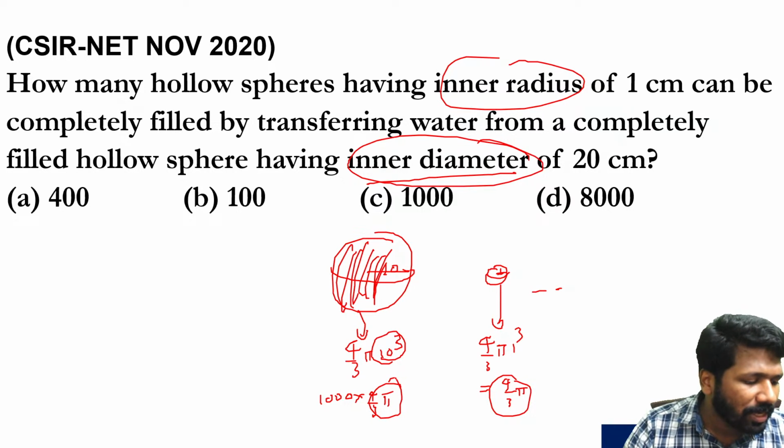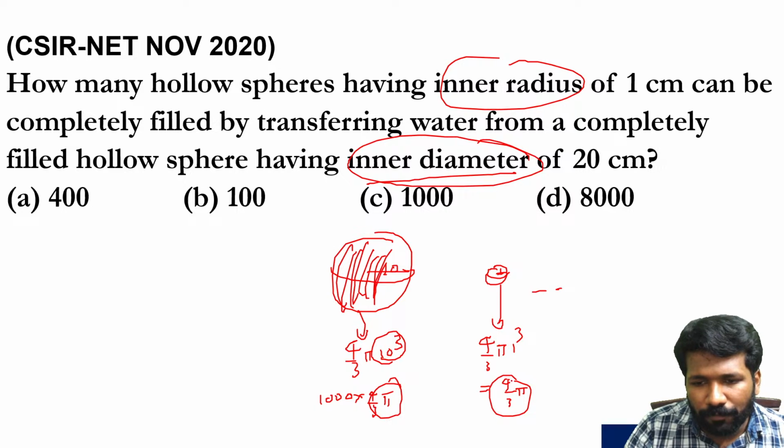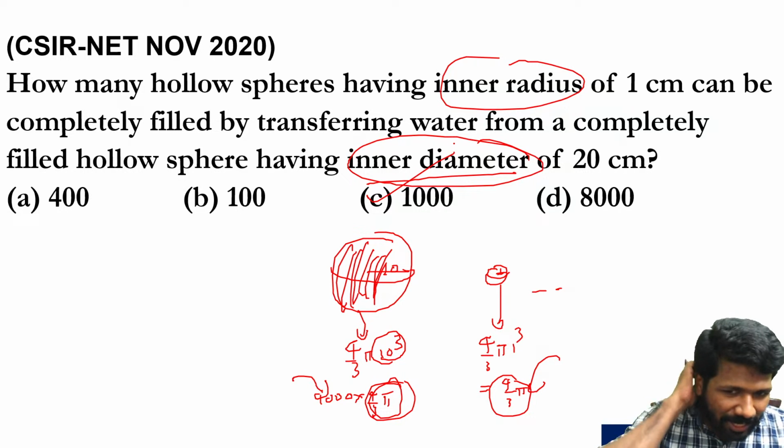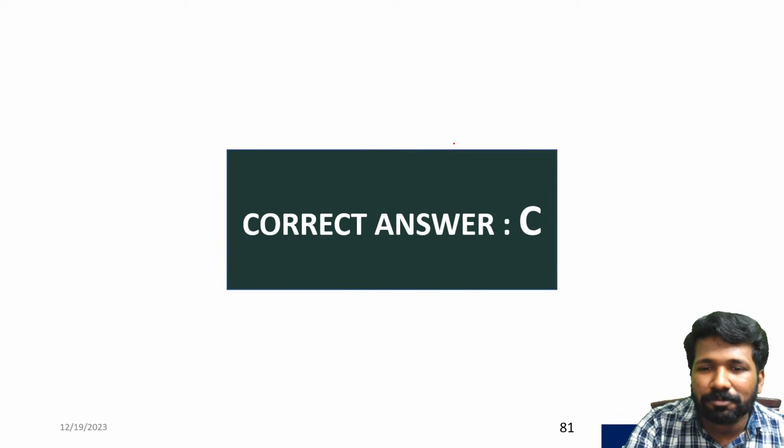Just logically think about it. How many 4 by 3 pi's are needed to make 1000 4 by 3 pi? 1000 4 by 3 pi's. No? So option C is the answer. No need to write more steps for that.